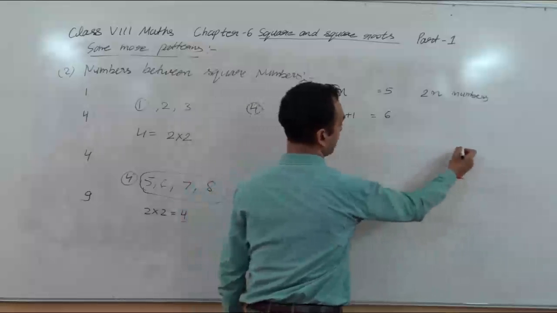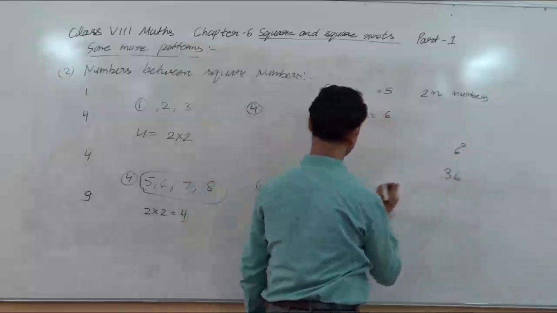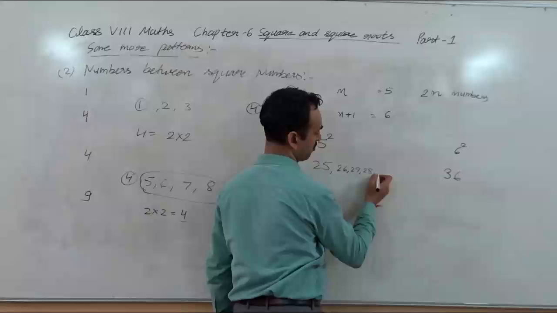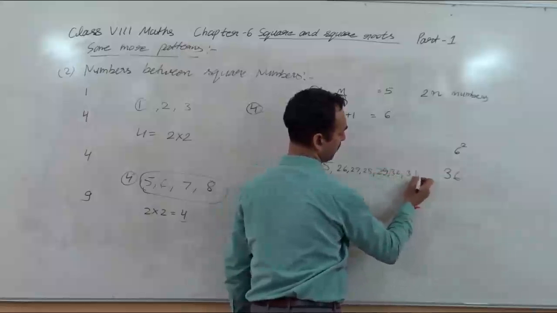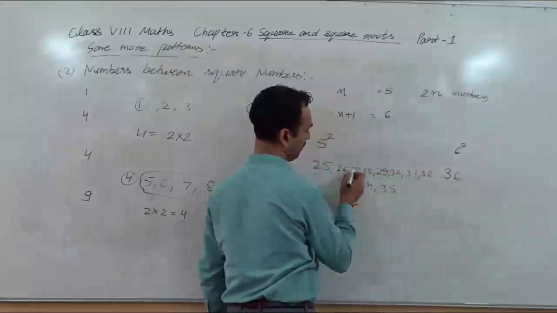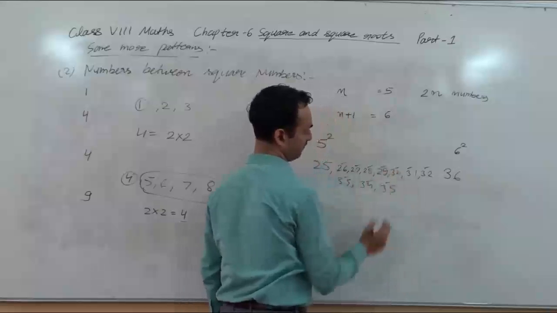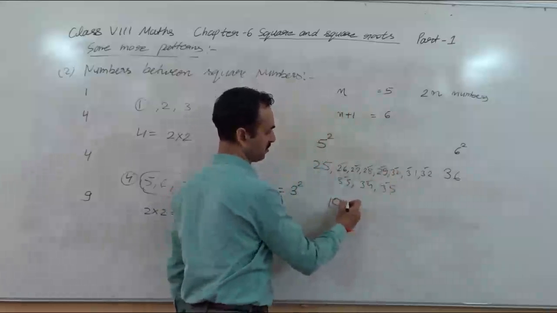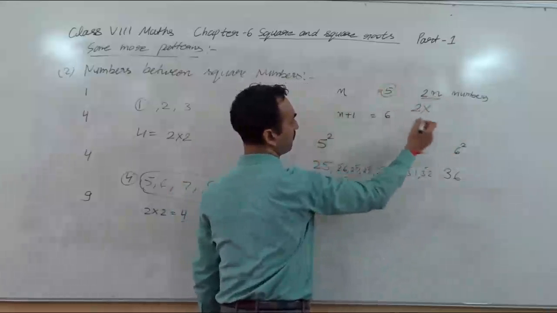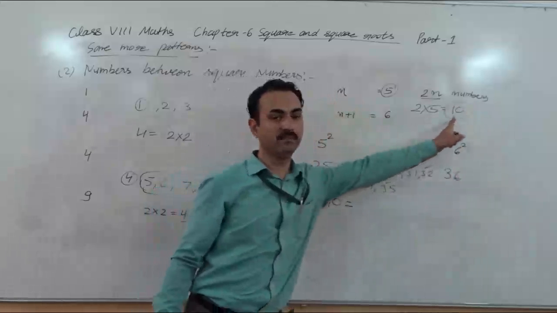So 5 square is 25, 6 square is 36. So after 25: 26, 27, 28, 29, 30, 31, 32, 33, 34, 35. So 10 numbers. And according to the formula, 2n, 2 into 5, is 10. So you can see here, same.